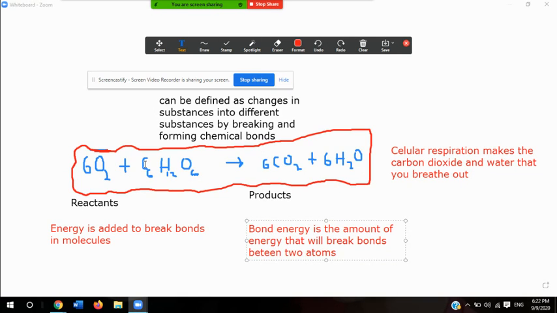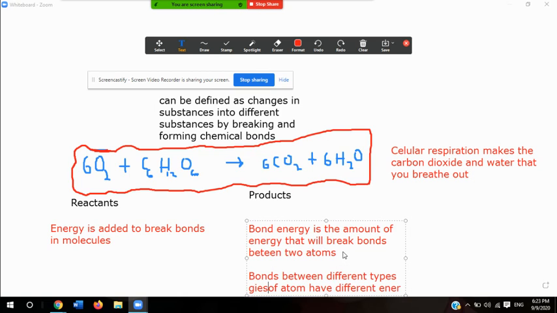It says that bonds between different types of atoms have different energies. So let me write that down right here: bonds between different types of atoms have different bond energies.